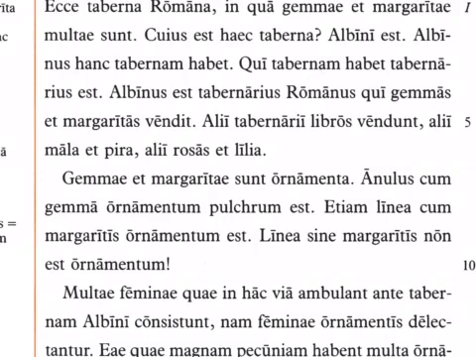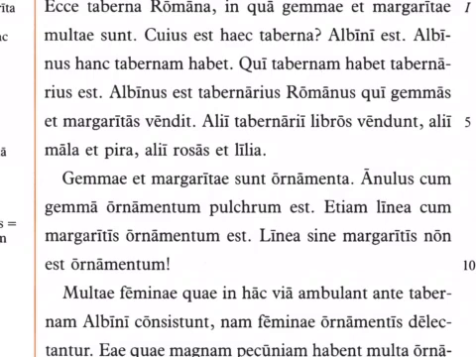Albinus est tabernarius Romanus. Albinus is a Roman shopkeeper. Qui gemmas et margaritas vendit. Who sells. Vendit means sells. It's where we get vendor and vending machine from. Who sells gems and pearls.